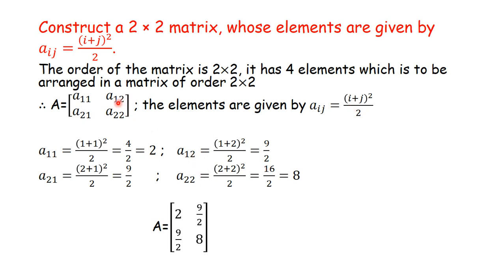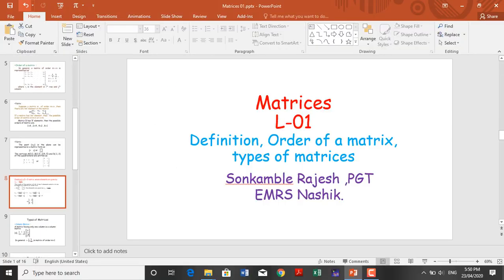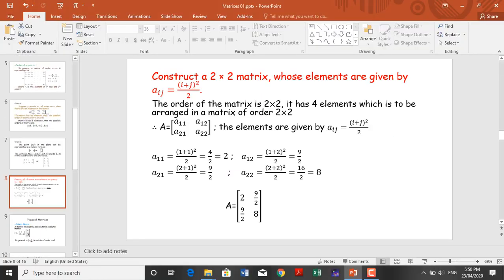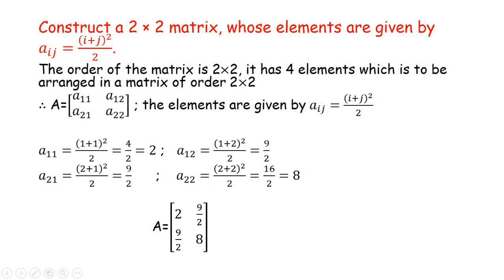In order to write A12, I take i is equal to 1, j is equal to 2 in this formula. If I substitute i is equal to 1 and j is equal to 2, I will get A12 as 9 by 2.